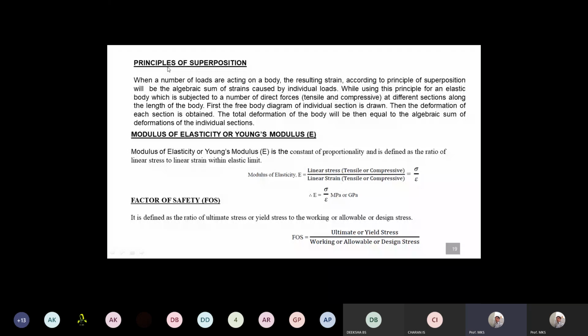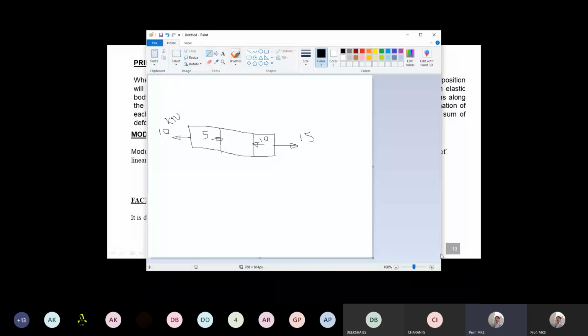Principle of superposition, I'll explain with this diagram. So what is the principle of superposition? Just look at this straight bar. If different forces are acting on a single member at different positions, imagine we have points A, B, C, and D. We divide this block with certain points.